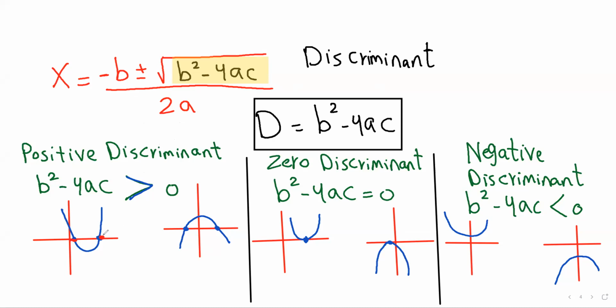So the equation has real and different roots.